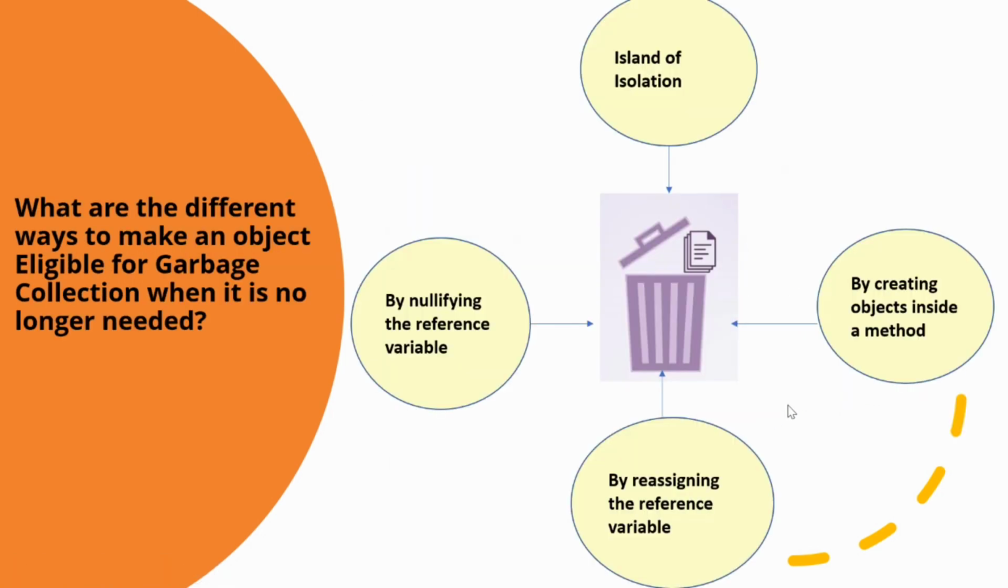The third way to make an object eligible is by creating the object inside a method. In this method, the programmer creates the object inside the method because after the method gets executed completely, the objects present inside the method automatically become eligible for garbage collection. The reason is that the reference variables are local variables of the method, and after the method has executed completely, all the local variables are automatically destroyed.